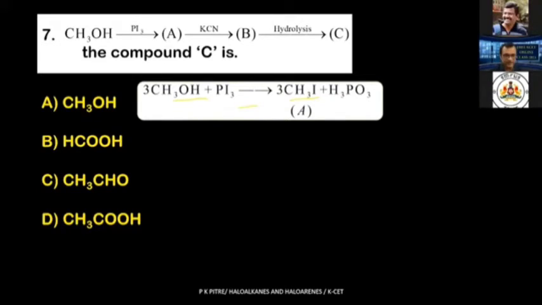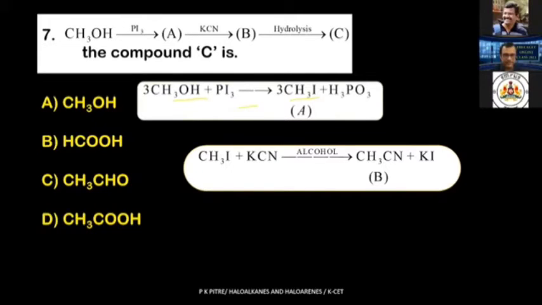Now what have I done? This A is treated with potassium cyanide in the medium of alcohol. What is happening? I is getting replaced by CN. Look, this is one of the most important cases in organic chemistry. Why do we use CN? Whenever KCN is used, there is always an increase of one carbon atom in the chain. This is called ascent in series.